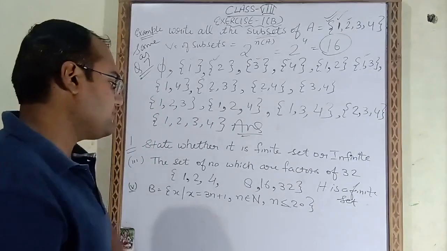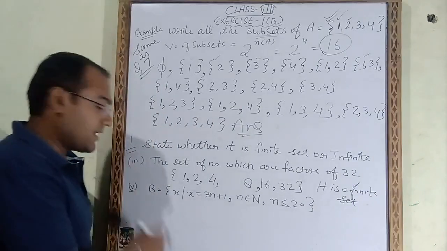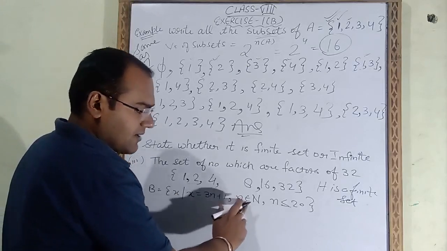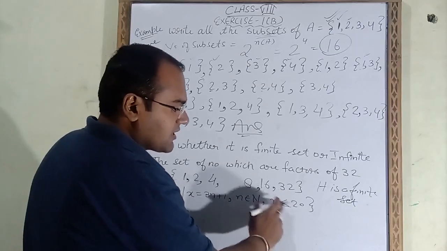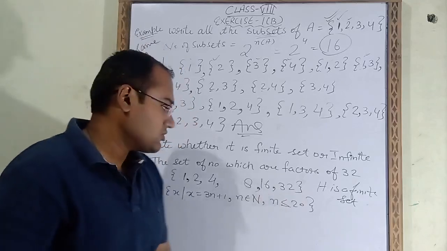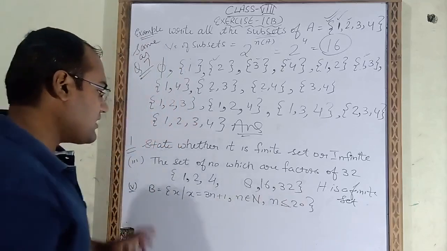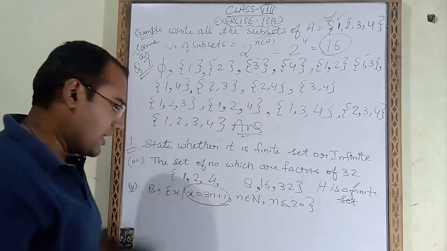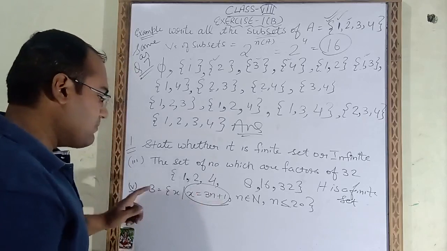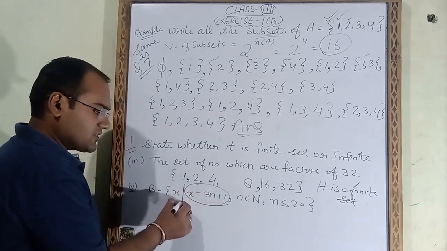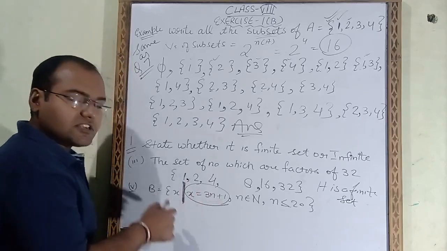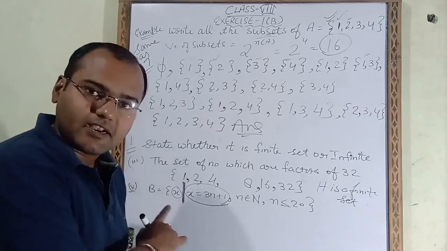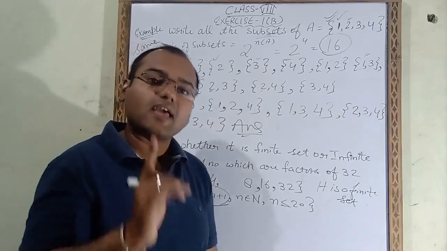Now see this one, the fifth part. B is equal to x such that x is equal to 3n plus 1, n belongs to natural numbers, n is less than or equal to 20. So this is the question. In the B set we have to find the value of x. This statement we will use. Here one equation is given. In the B, what is written before such that? This is the such that symbol. Before such that, what is written? x. That means in the B set we have to write the value of x.